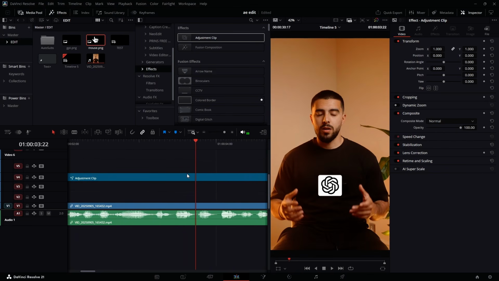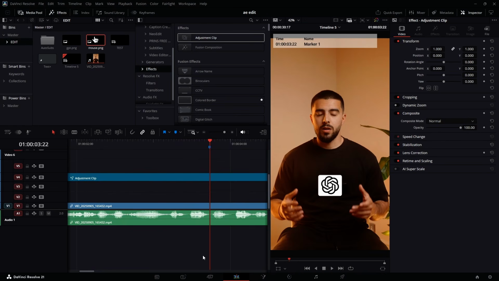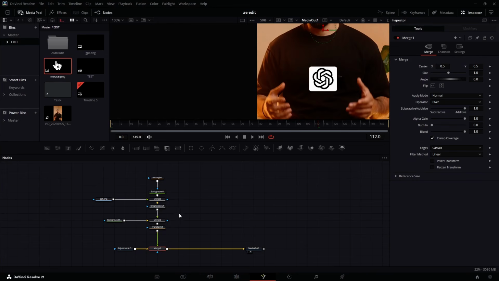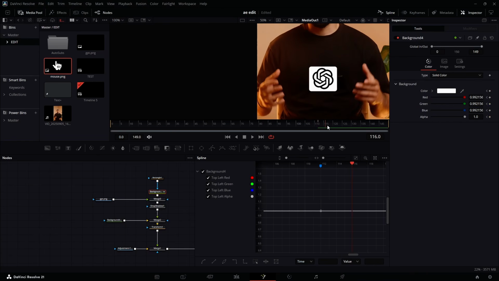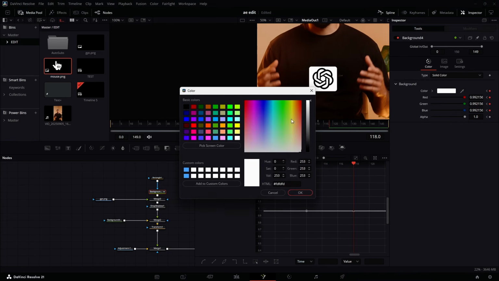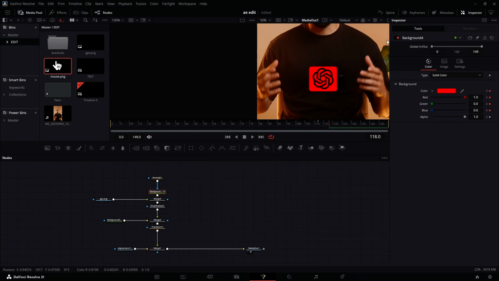So this is where I want to make the color change. I'm going to add a marker here. When I add this marker here, I can then go back to the Fusion page and I will see that marker. If I open up my spline tab, you can see it here. So I'm going to come here in this background node. I'm going to keyframe this one and maybe go some few frames forward, or maybe something like frame 117, 118. I'm going to change that to a red color. Let's change that to red, or a bright red, something like that is fine. Now I can close that.